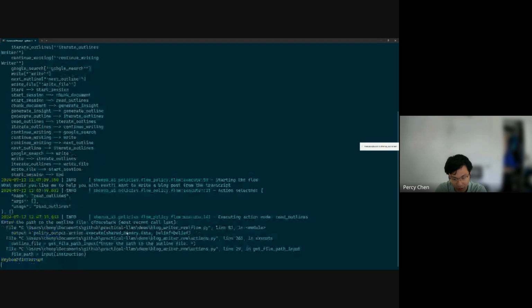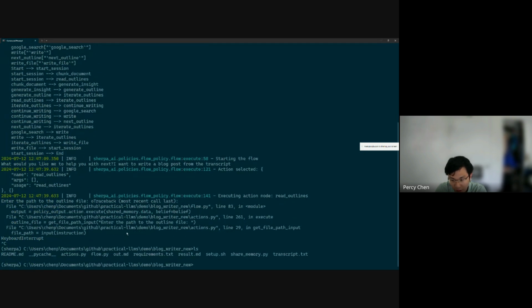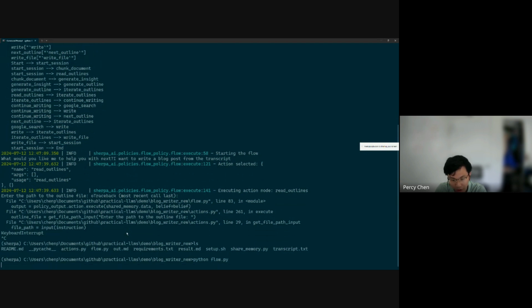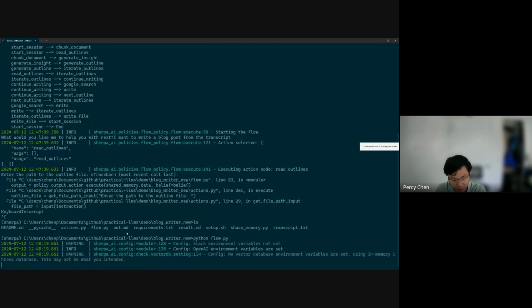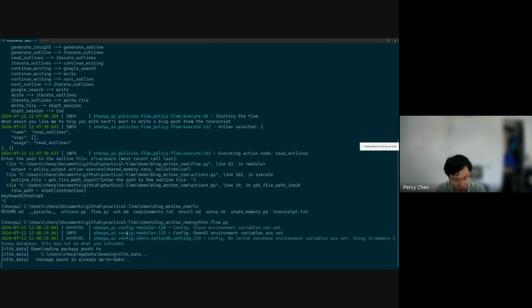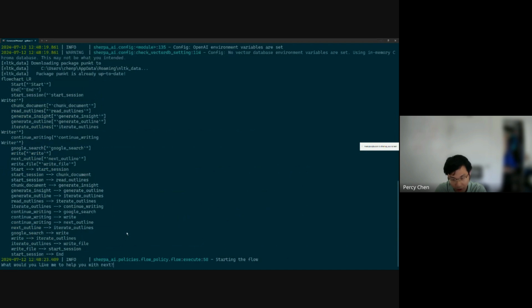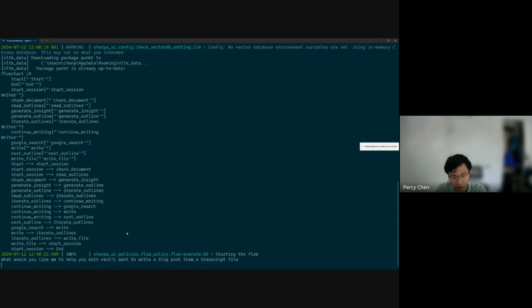Okay, I haven't generated the outline file, so I will rephrase my question to execute the correct flow. I want to write a blog post from a transcript file.